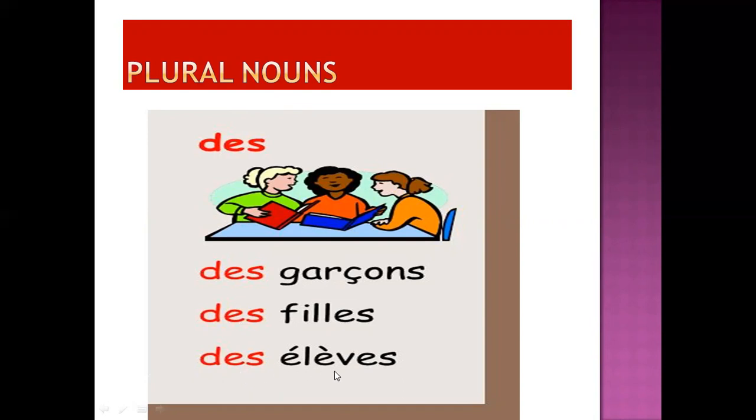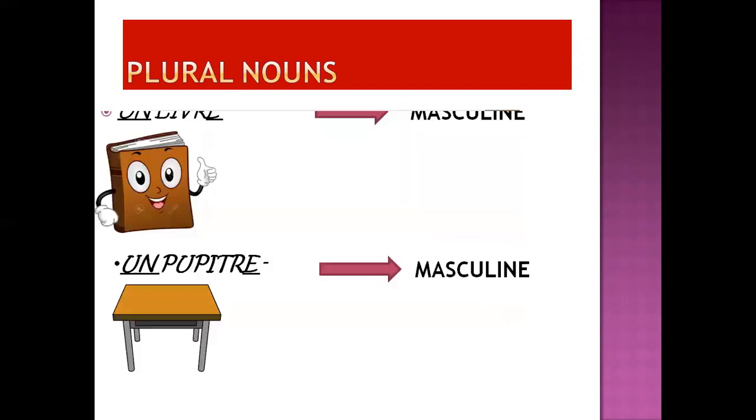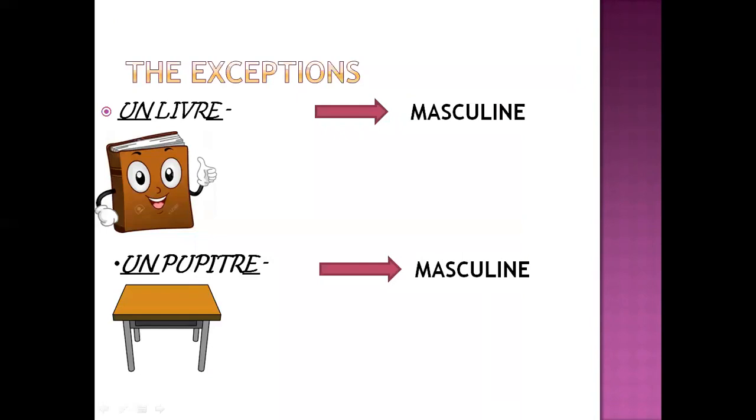Next, des élèves. Now again élèves is ending with S. So we have put here des élèves, some pupils. So for the plural nouns, the indefinite article is always des, whether the word is masculine or feminine. Now let's come to the exceptions. Now children, we have some exception words in French, as I told you, which don't follow the rule. First, un livre. Now un livre, it ends with E, but it will remain masculine and it will always take the indefinite article as un.